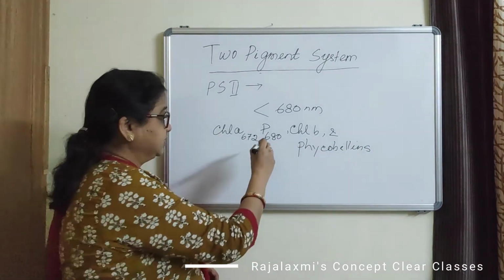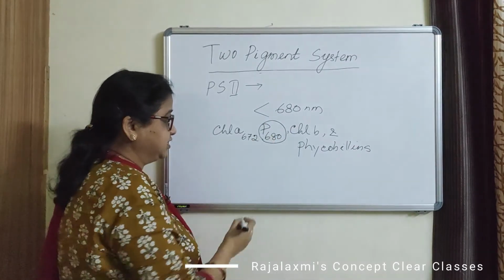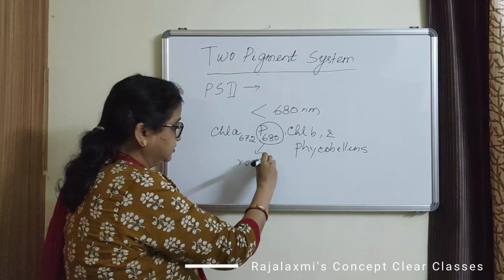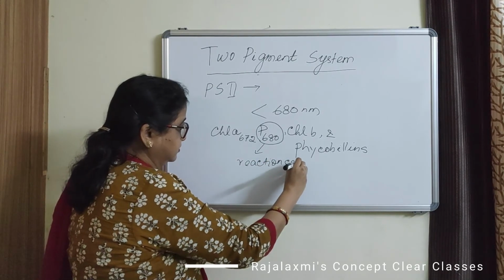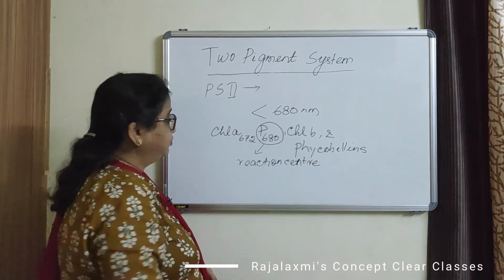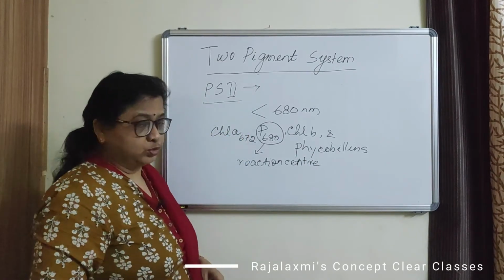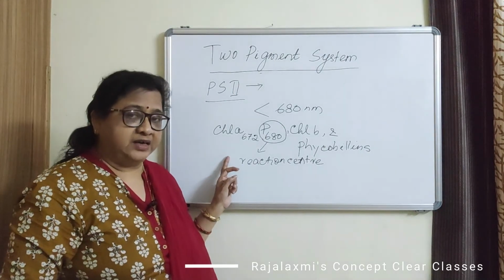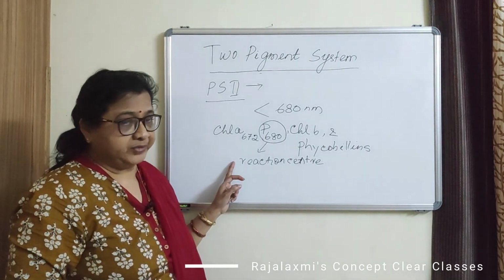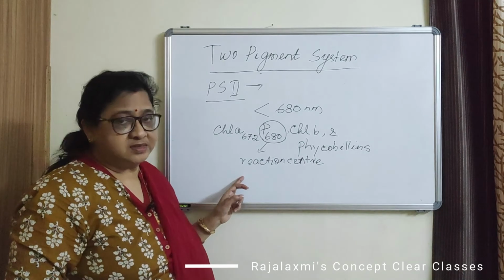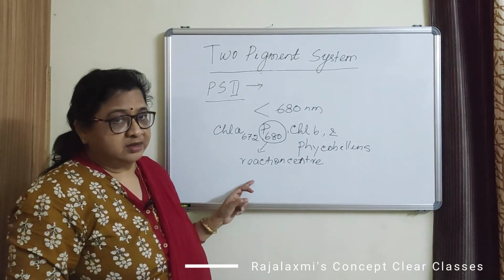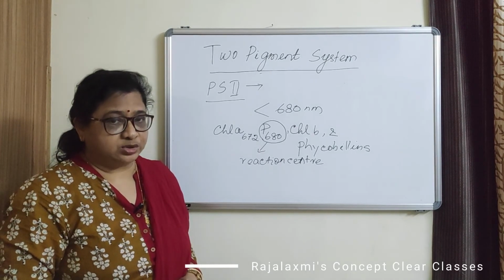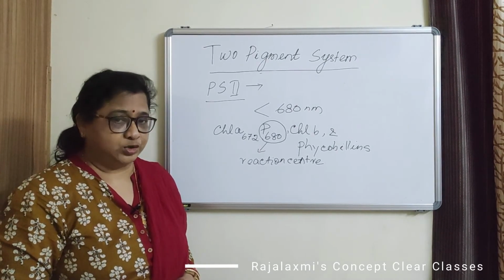Out of these, P680 is the reaction center of pigment system 2, and all other pigments are the light harvesting pigments. Besides these pigments, it also contains electron acceptors like ferredoxin, plastoquinone, plastocyanin and cytochromes.